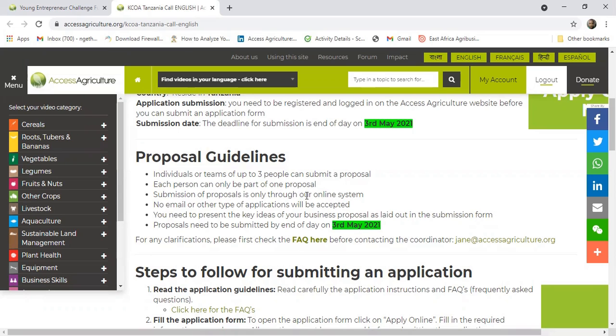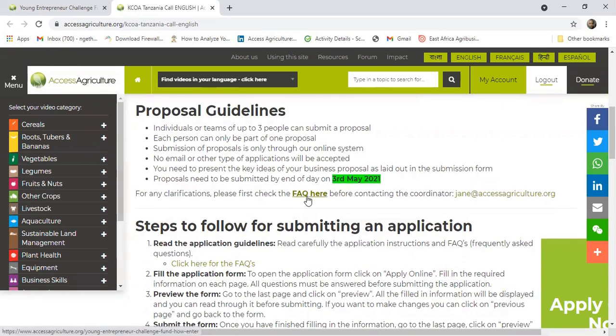No email or other type of application will be accepted. Then you need to present the key idea of your business proposal as laid out in the submission form. Then again, you're reminded about the end of the call, as in when you're supposed to submit your application.